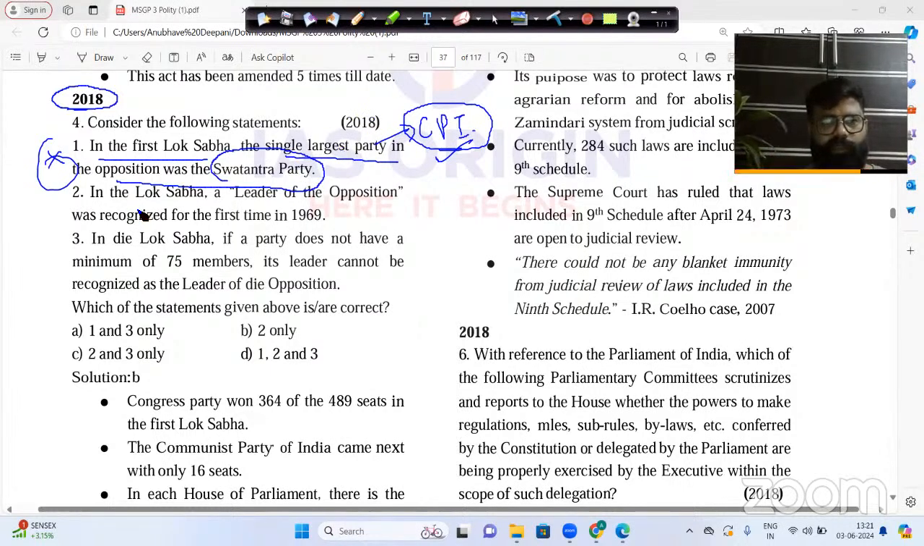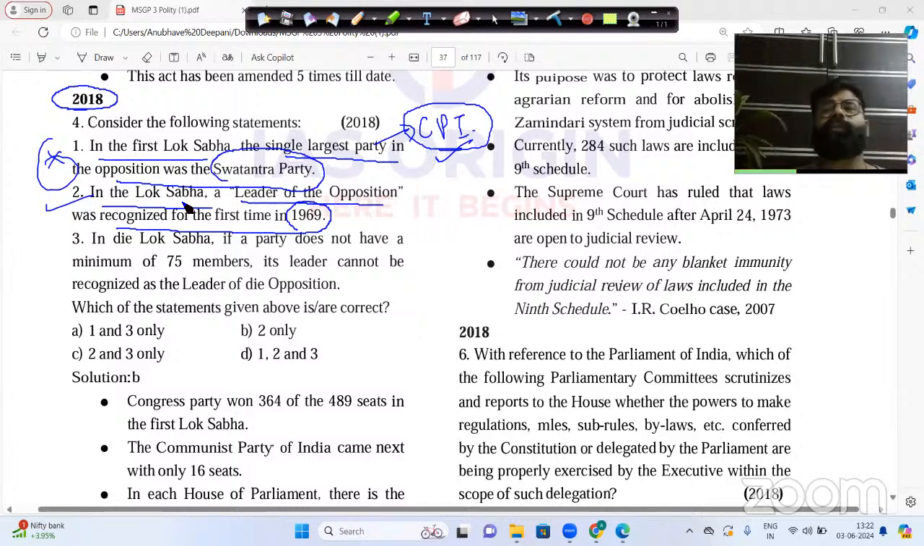Now, as we go for the second statement here, in the Lok Sabha, a leader of the opposition was recognized for the first time in 1969. 100% it is completely correct. Because the leader of opposition concept or term, you will not see in parliament before 1969. It was introduced in the year 1969.